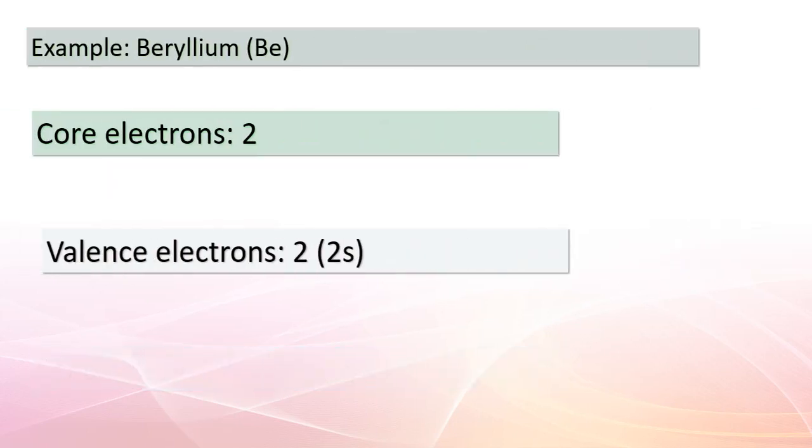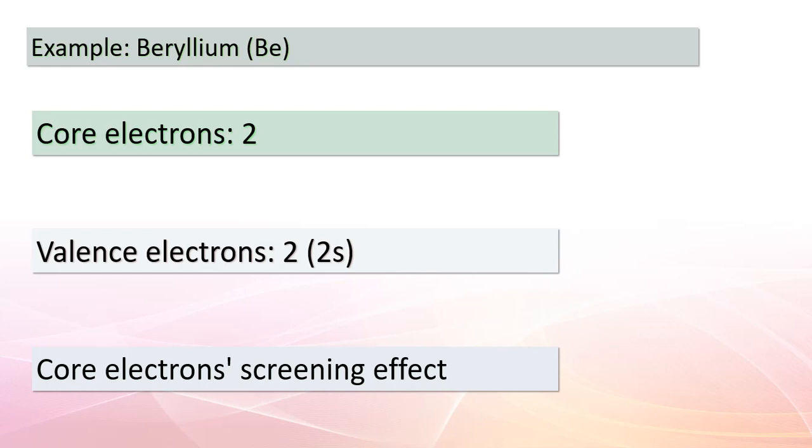Now, let's shift our attention to beryllium, Be. In this case, the atom still has two core electrons, but the valence electron count increases to 2 in the 2s orbital. The interesting part lies in how the core 1s electrons screen the valence electrons. The 1s electrons shield the valence electrons from a 4+ nucleus. However, each 2s electron only partially shields the other. As a result, the effective nuclear charge experienced by each 2s electron is approximately 4 - 2 = 2+. This variation in the effectiveness of screening contributes to the patterns we observe as we move across the periodic table.